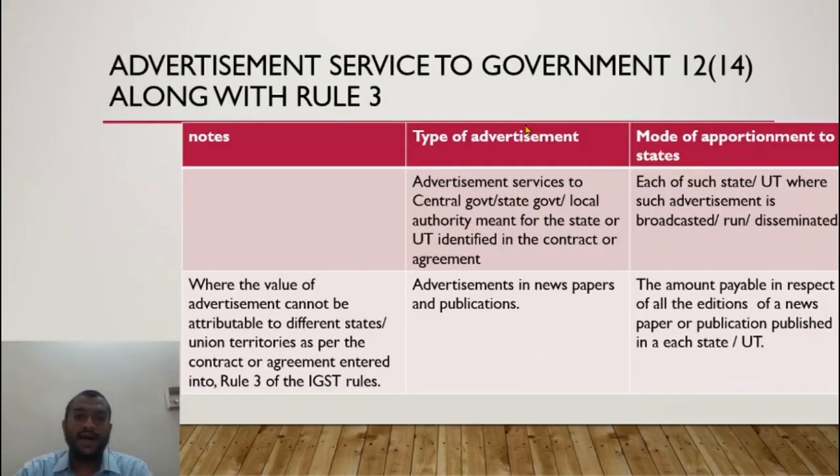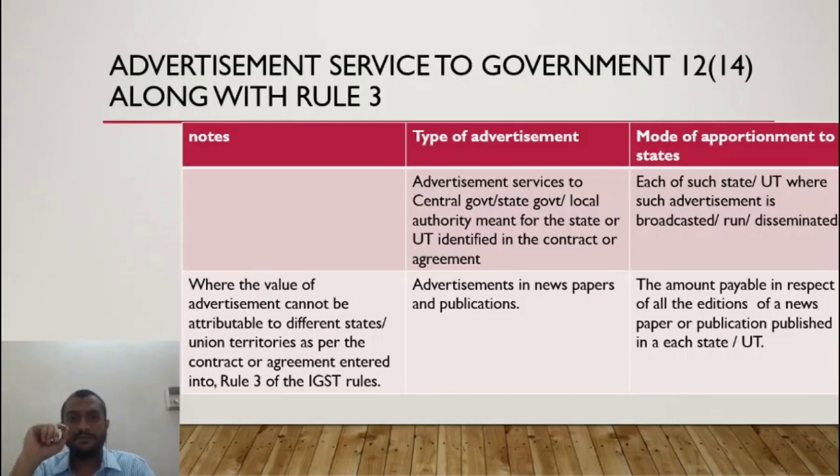Now let us look at advertisement service given to government. This holds special significance because look at internet advertising. When you put an advertisement online, it could be viewed by any person from any state. So how do I distribute the advertisement value among the states? The government enters into an agreement with, let us say, Advent Advertising for advertising for this Aadhaar PAN linking in all the states. So the bulk amount of 10 lakhs is being paid for all the states in India.